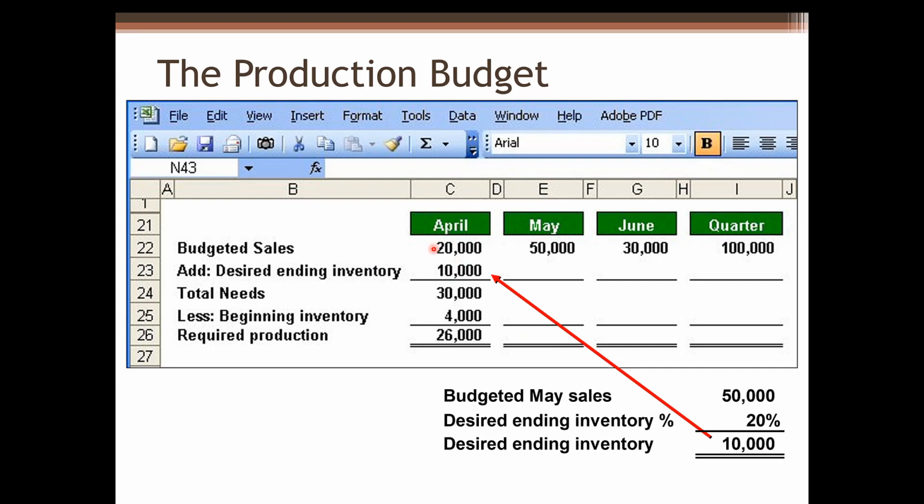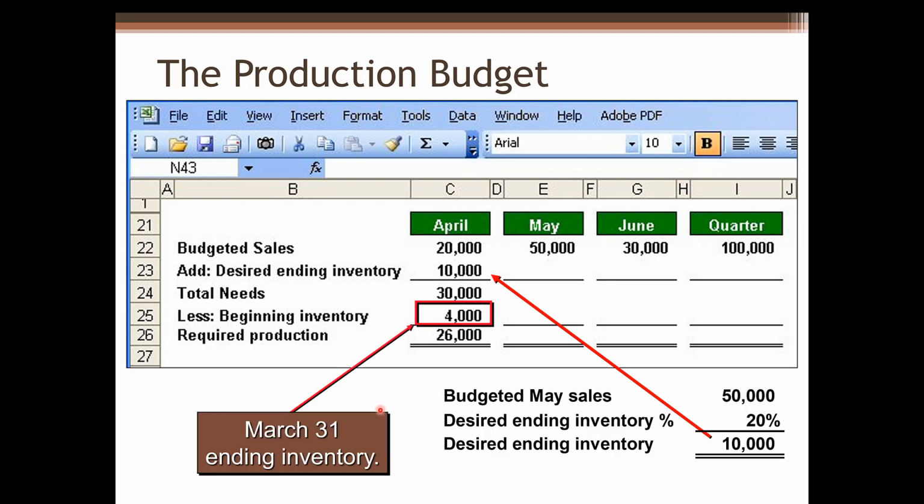Added to April's budgeted sales in units, we can get the total needs 30,000 minus beginning inventory. Beginning balance in April is the ending balance in March. Inventory is a permanent account. The ending balance from period 1 will be carried into beginning balance of period 2. So we put 4,000 here and subtract 4,000 from total needs to get required production in units for April, which is 26,000.